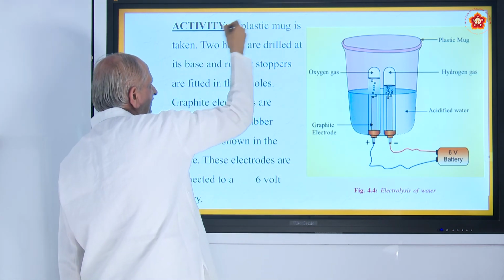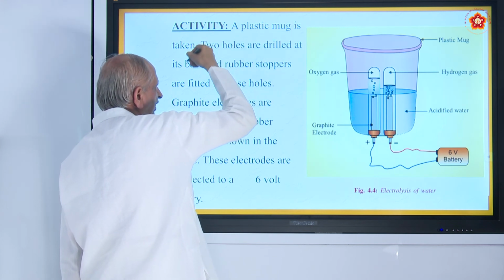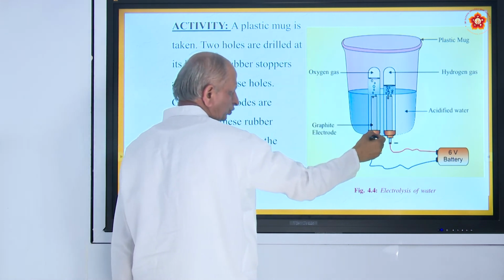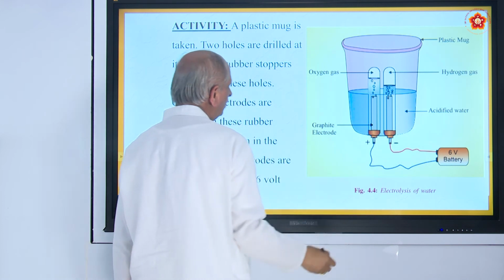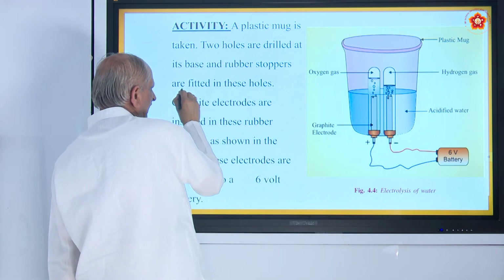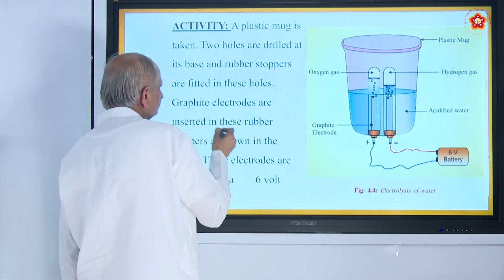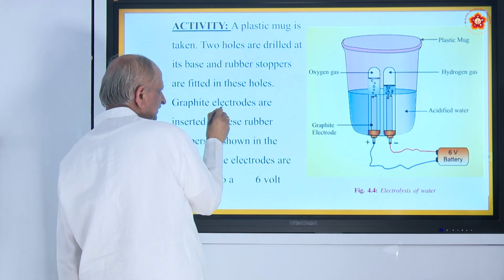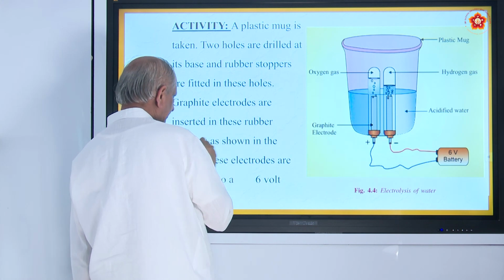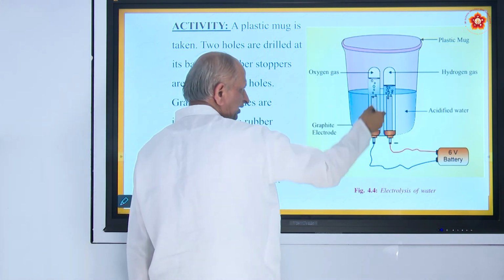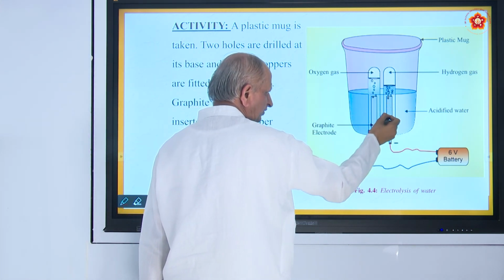A plastic mug is taken, 2 holes are drilled in the base. So, 2 holes here, hole number 1, hole number 2, and rubber stoppers are fitted. These are the rubber stoppers, and graphite electrodes are inserted in these rubber stoppers. These are graphite rods.